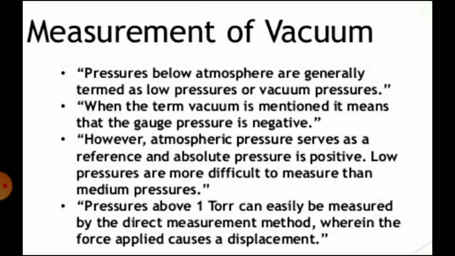Low pressures are more difficult to measure than the medium pressures. The vacuum pressure gauges are used for measurement of pressures below that of atmosphere, and this pressure is commonly referred to as a vacuum. There are two basic methods of measurement of low pressure.